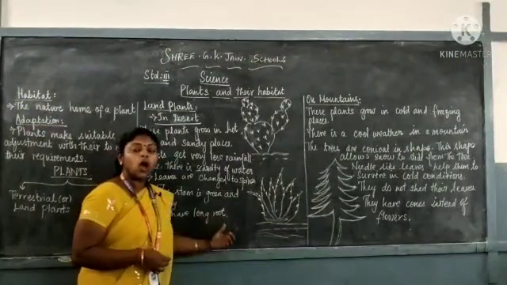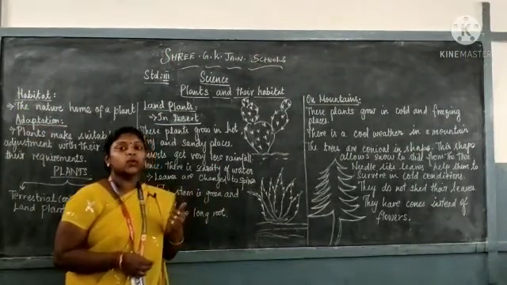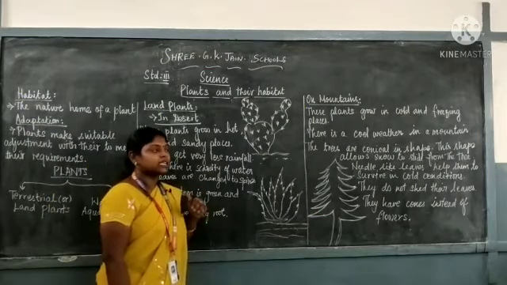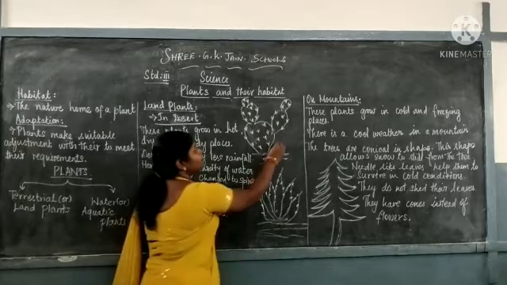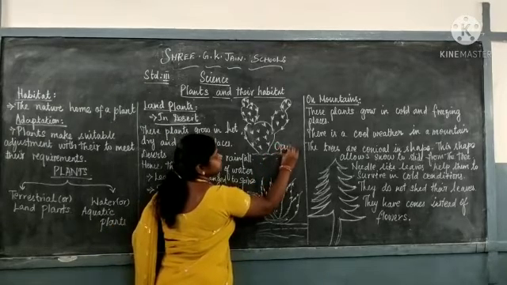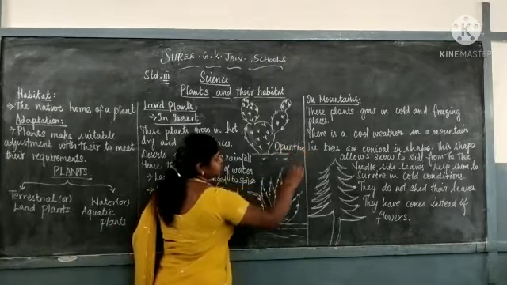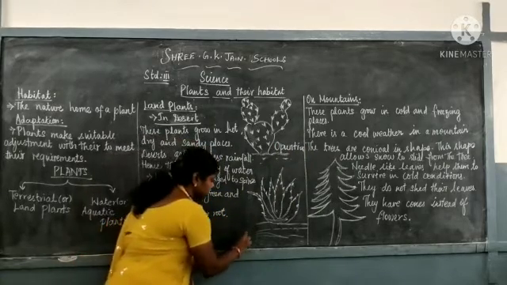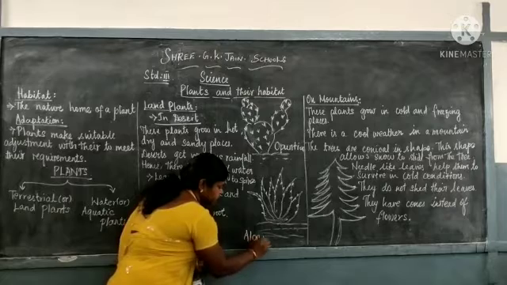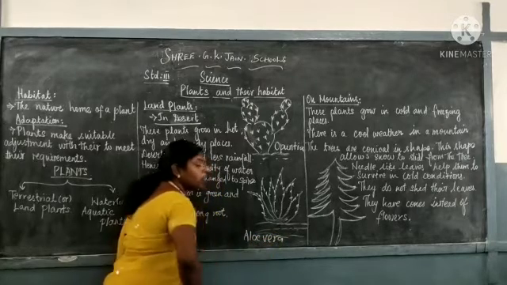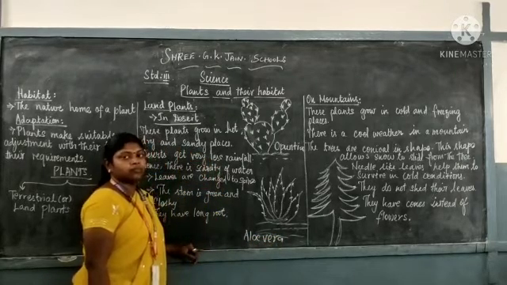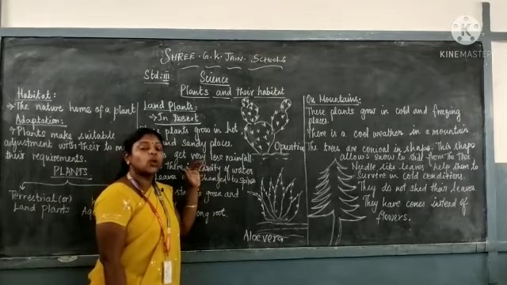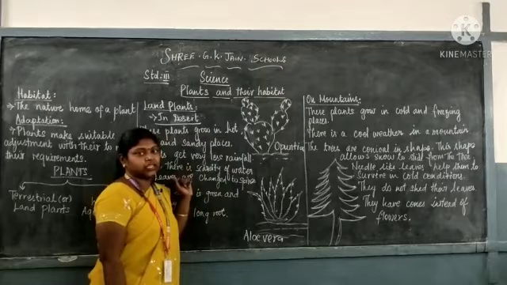They have long roots. It fixes the root in the sandy place. Examples for the plants in the desert are opuntia. Next one is aloe vera. One more is date palm. So these are all examples for plants which grow in the desert region.